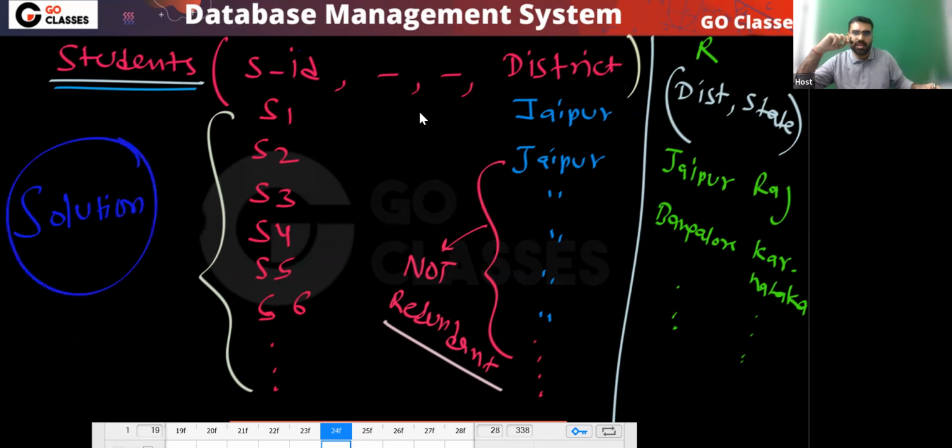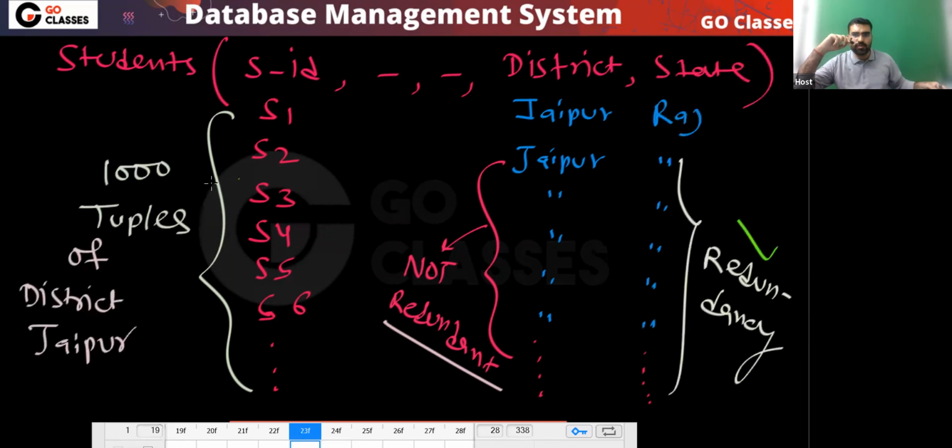So the solution is decomposition. Solution is basically decomposition. We are decomposing. But anyway, did you understand what is redundancy? This is what I want to teach you. Mavit is saying we are saving one column space. No, a lot of space we are saving. Mavit, a lot of space we are saving. 1,000 tuples of redundancy.